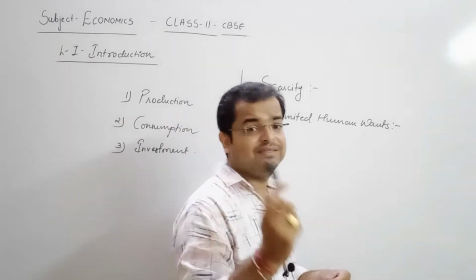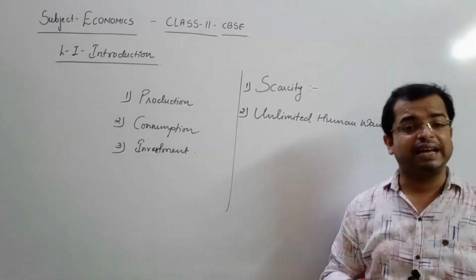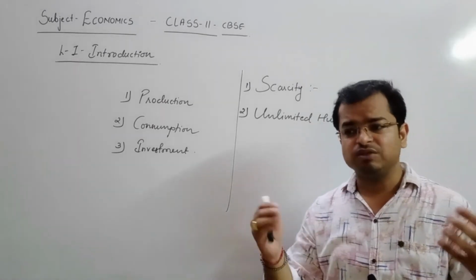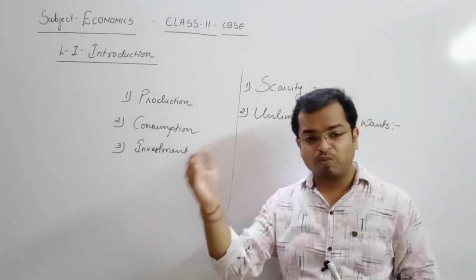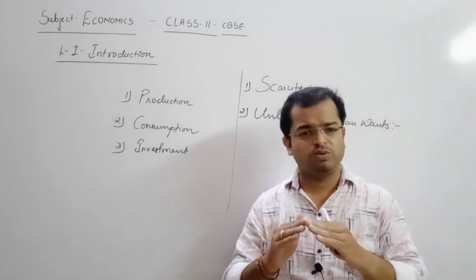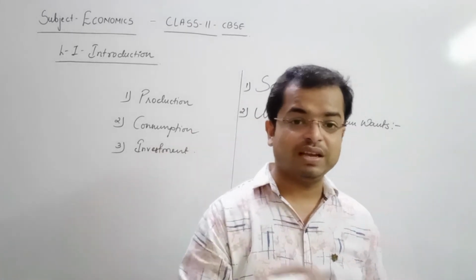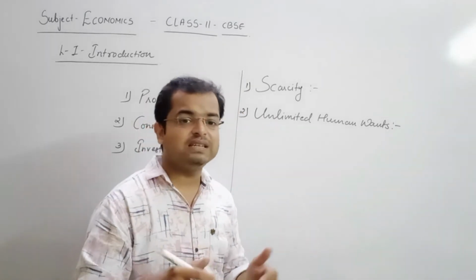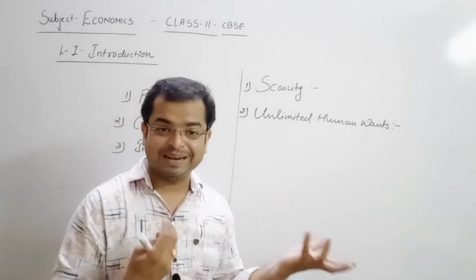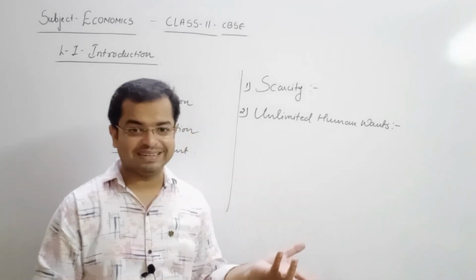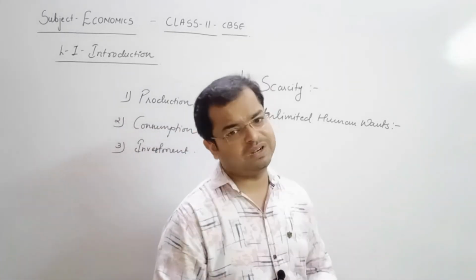If I want to give you live examples, then sanitizer and masks were also examples of this scarcity. Because of the coronavirus, there was huge demand but hardly any supply, and that's why small business units, which had no existence before, also started manufacturing masks and sanitizers. But even then the demand is not totally satisfied nowadays. I am demanding Dettol sanitizer right now, but I am not getting it in the market. So this is related to scarcity, and scarcity is the biggest problem of the economy.